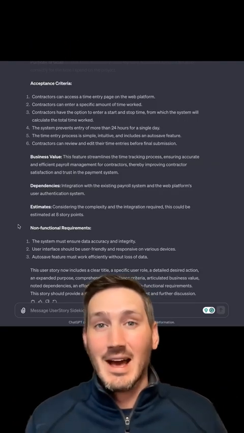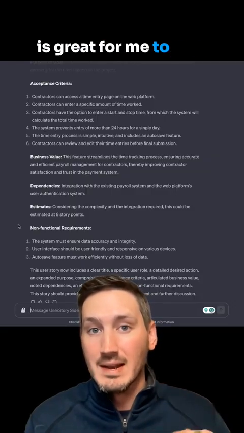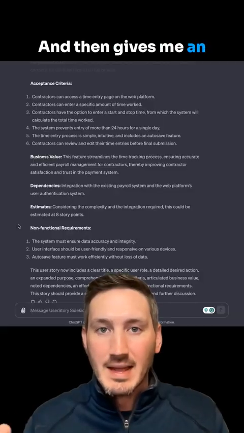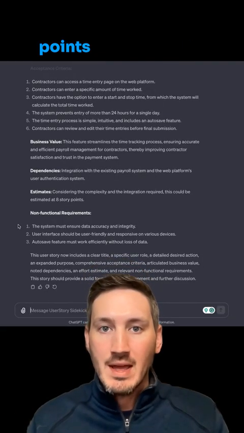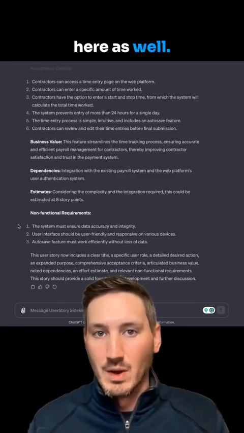I didn't even think of that. I didn't add that additional context. It just had that, which is great for me to now think, oh, maybe I should be thinking about the payroll system I'm integrating with. It then gives me an estimate of 8 story points, and it also has some non-functional requirements here as well.